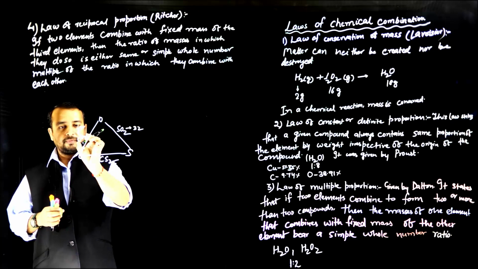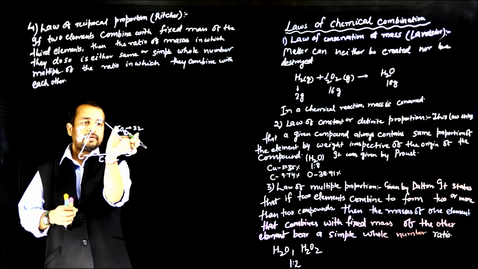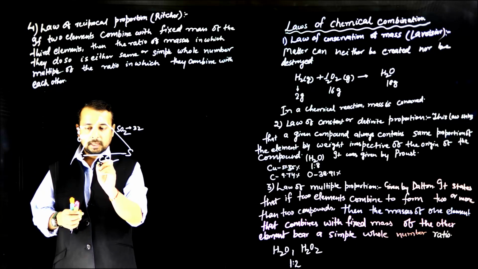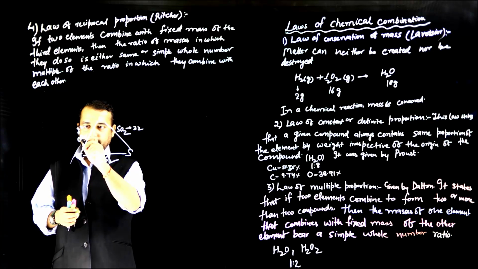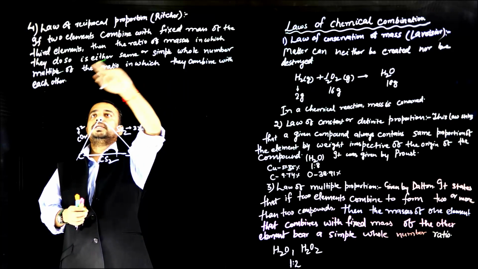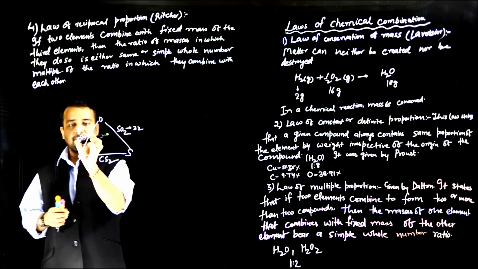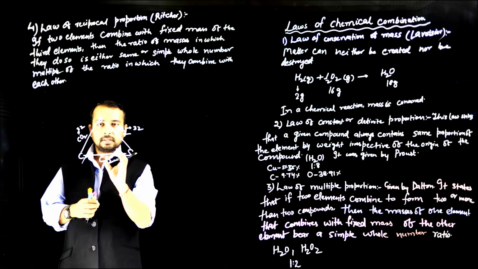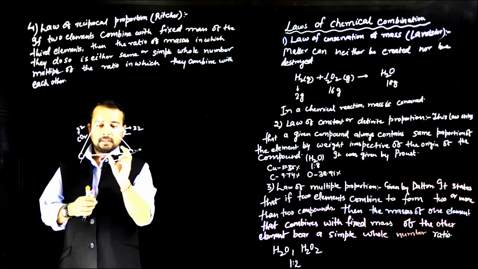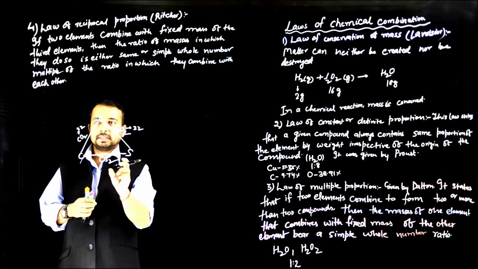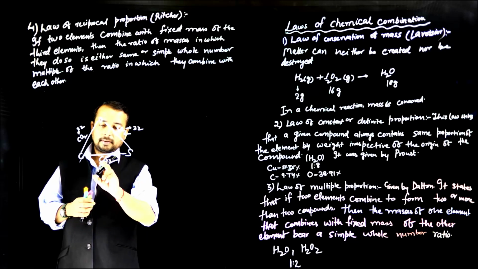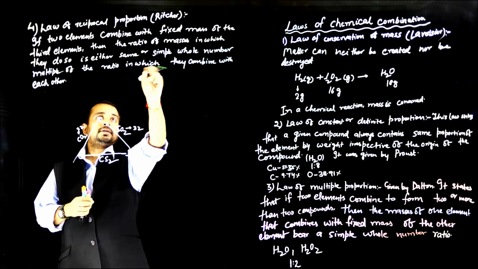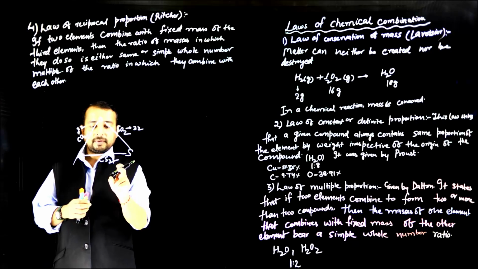In 1 mole of CO2 it is 32 grams, and in 1 mole of SO2 it is also 32 grams. So now we have to see the ratio of masses in which they do so. The ratio of masses of carbon and sulfur in which they combine with oxygen should be a simple whole number multiple of the ratio of masses in which carbon and sulfur combine with each other.